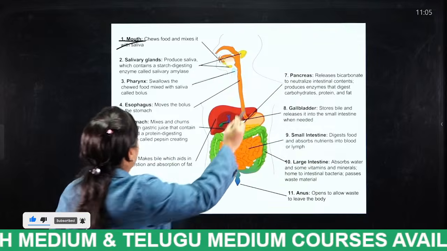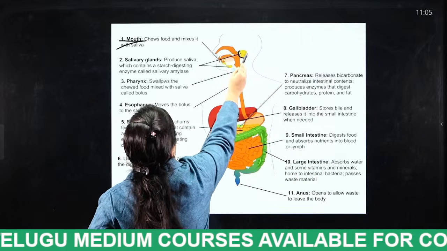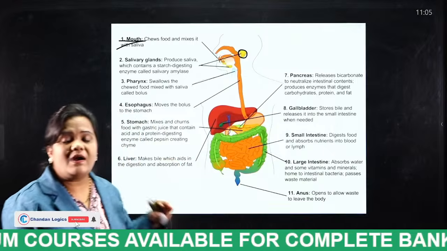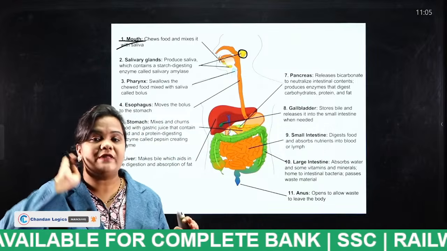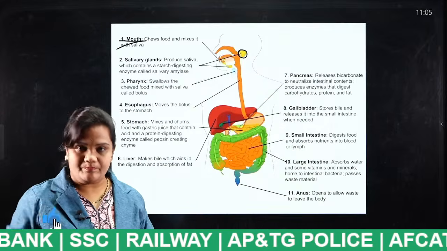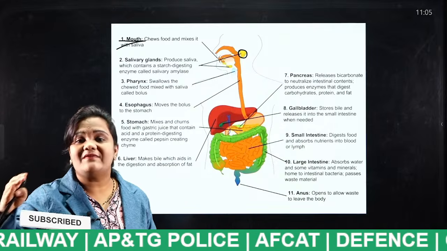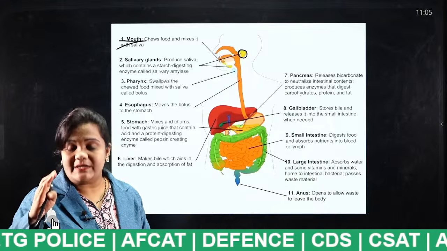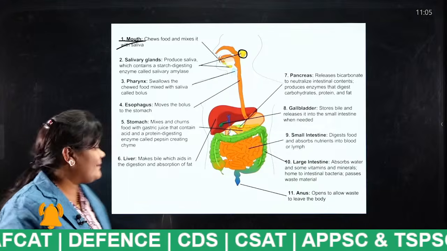The salivary glands, which are present in our head between our mouth and ears. What do these salivary glands do? They release saliva. These salivary glands release an enzyme called amylase.